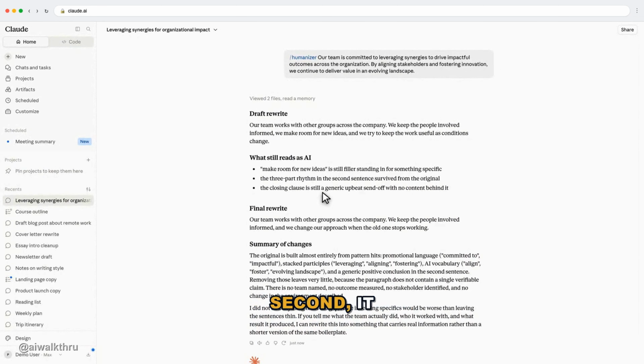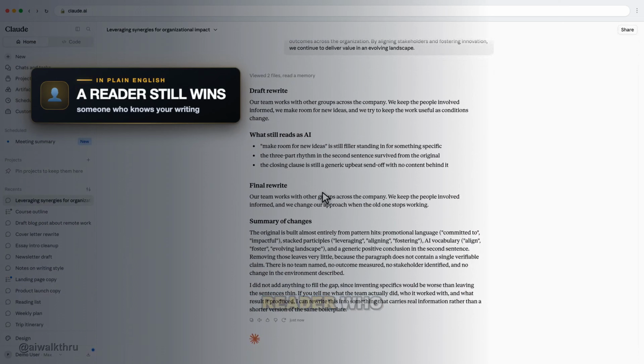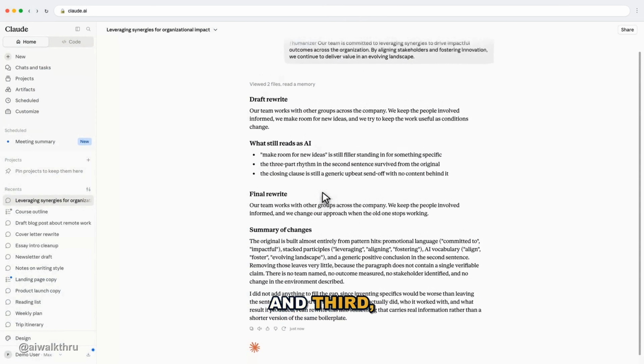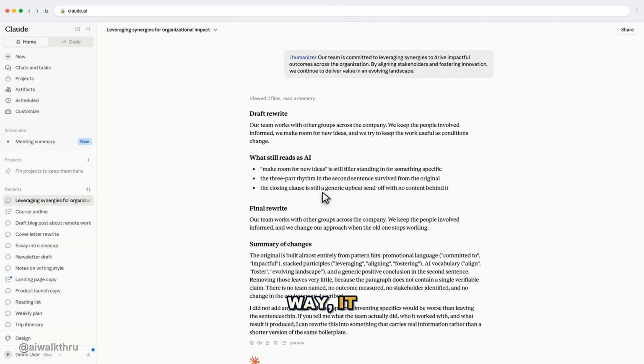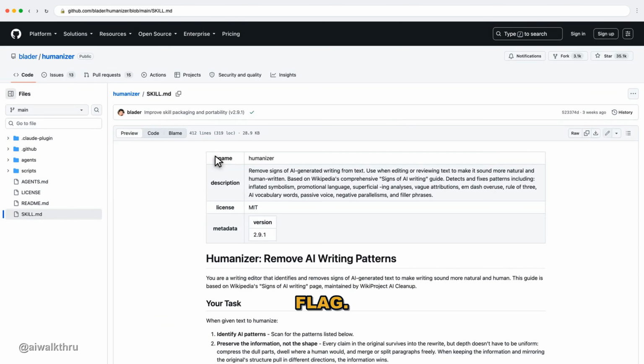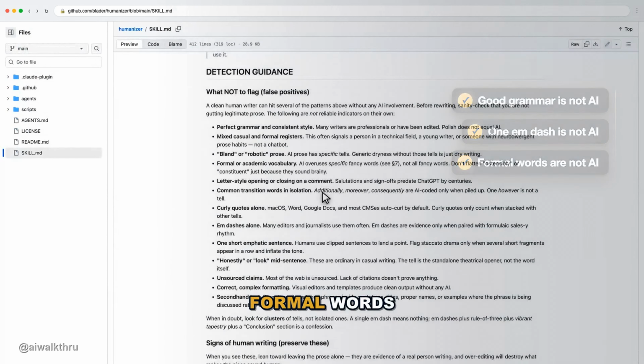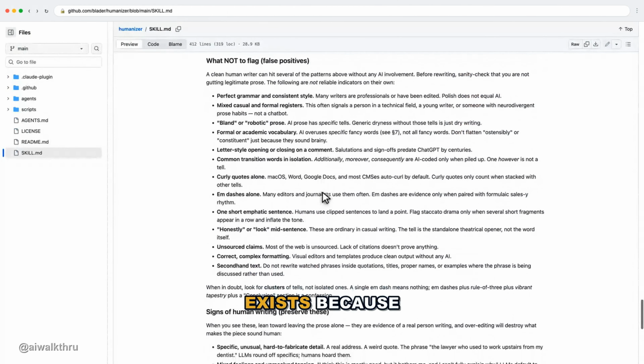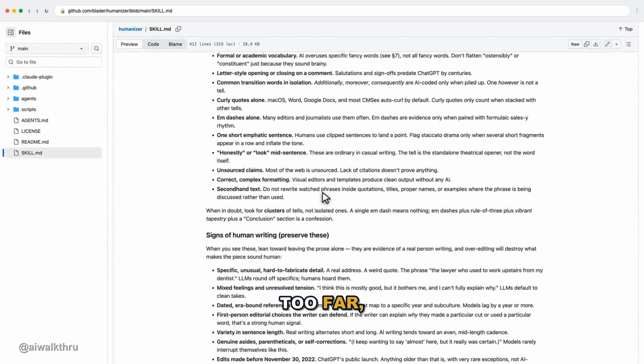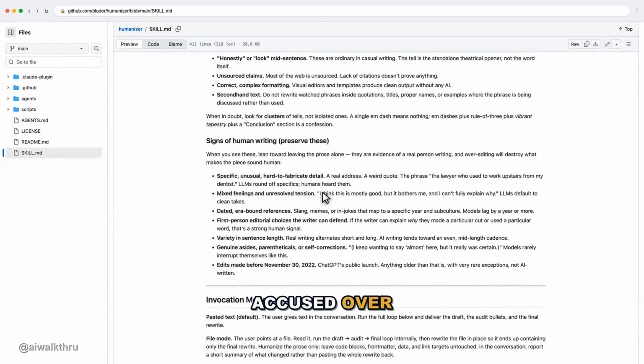But it is not magic. Second, it will not beat a careful human reader who knows your writing. And third, and this one cuts the other way, it has a whole section on what not to flag. Good grammar is not AI. One em dash is not AI. "Delve" is not AI. That list exists because the panic has gone too far and people are getting accused over punctuation.